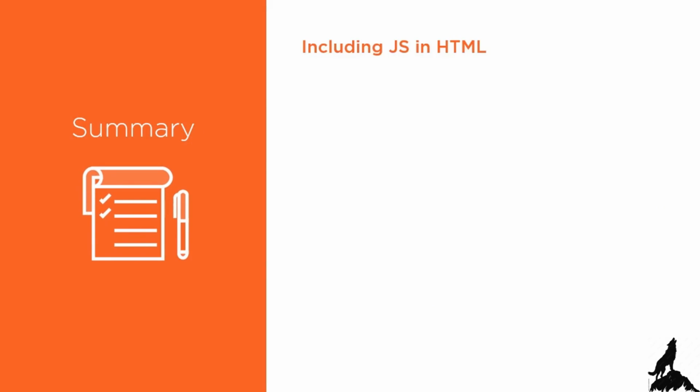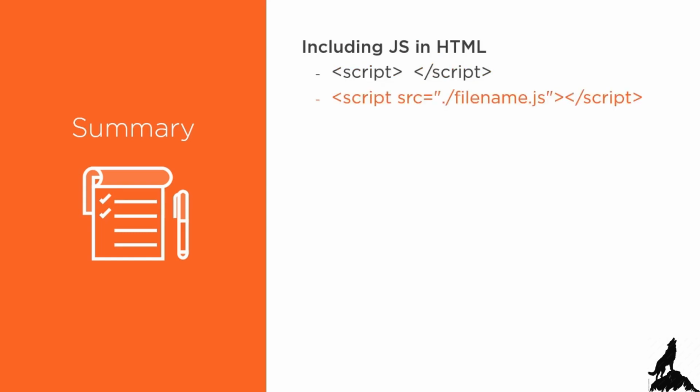We started off this module by seeing how we can include our JavaScript within HTML files. We saw how we could use the script and script tag, and we could place any JavaScript code between these tags, but that's not very common. It's more common to use a script tag with the source attribute set to a JavaScript file name. That way we can reuse that file in multiple web pages, and it also keeps a good separation of concerns. Our HTML content stays in an HTML file, and our JavaScript code stays in its own file.